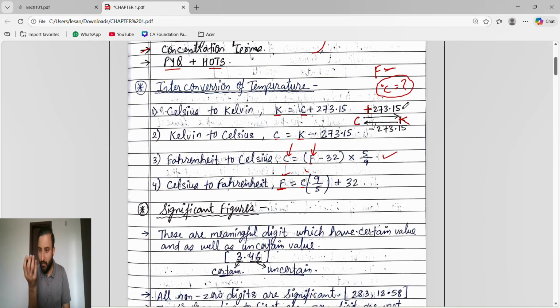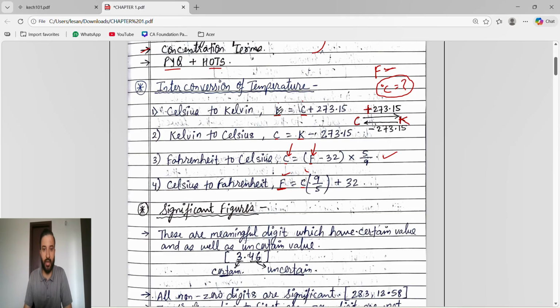Same in reverse. If degree Kelvin is given, we have to find degree Celsius. So where are we going? We are going to degree Celsius, so from K to C. K to C means back in alphabetical order. So back means minus 273.15. That's it. If degree Celsius is given, we have to find the degree Kelvin, means C is given, we have to find K. We are moving forward, so forward means plus 273.15.